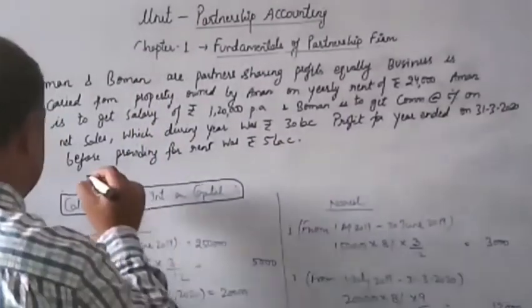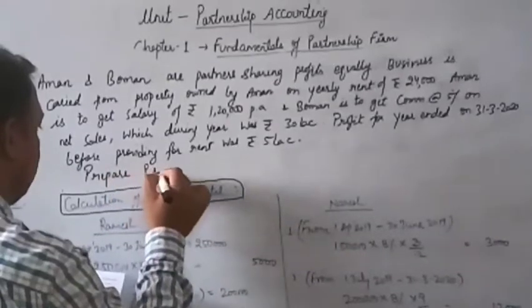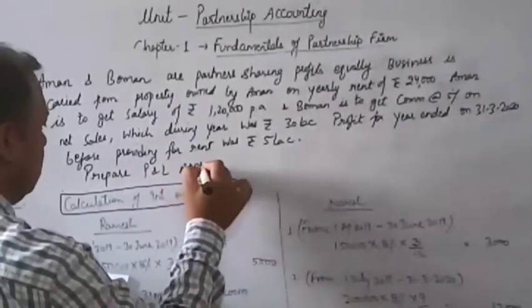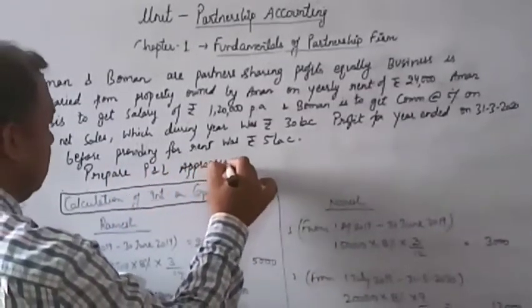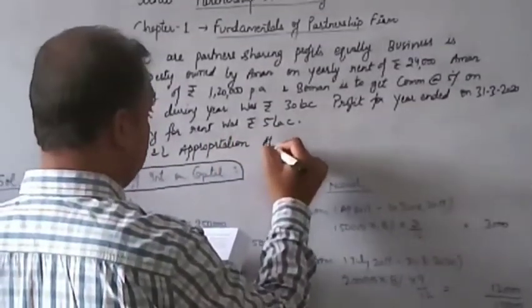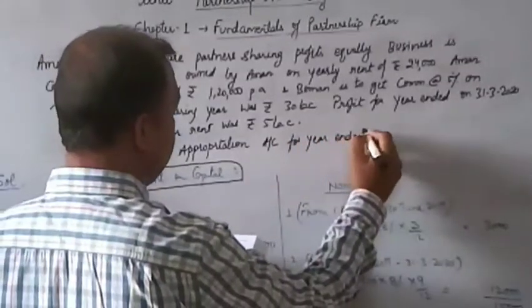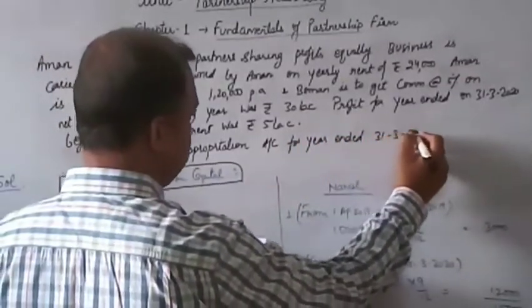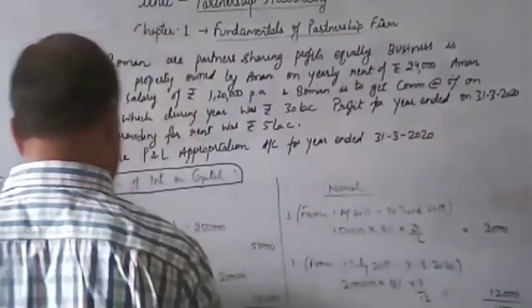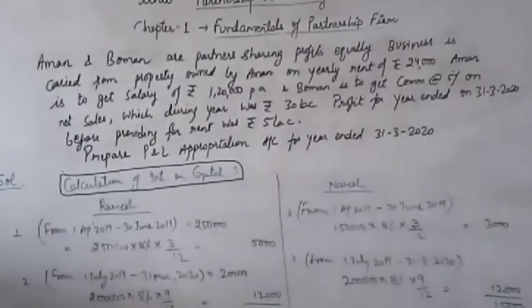Question says prepare profit and loss appropriation account for year ended 31st March 2020. Quickly note down the question, students.